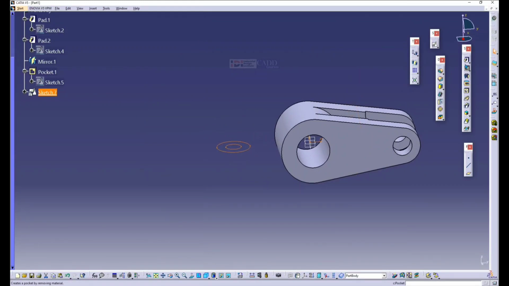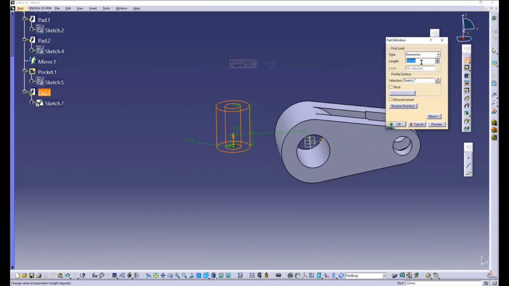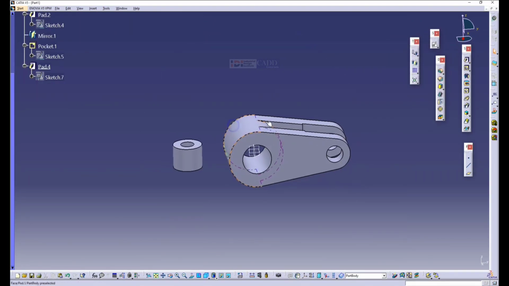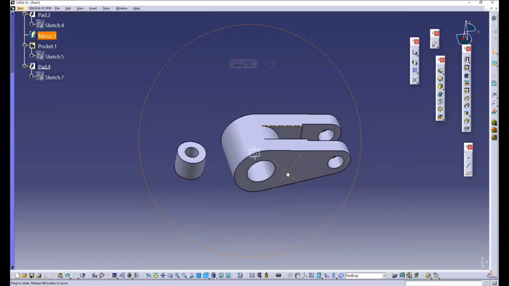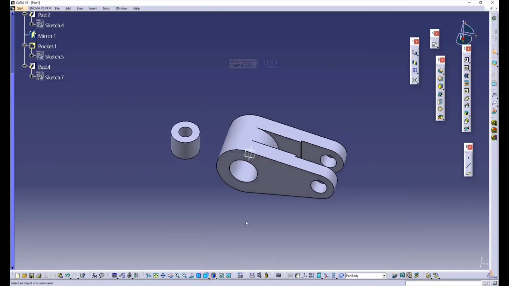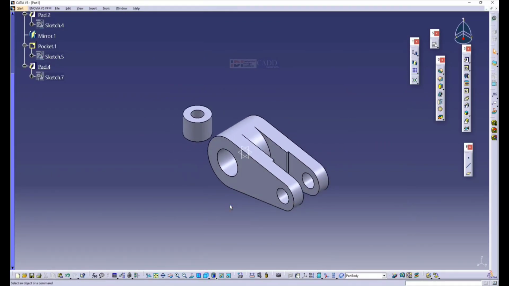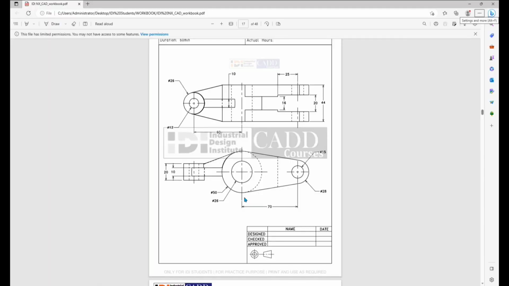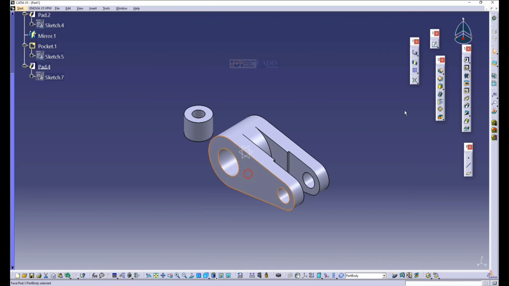I go for pad and make a thickness. 20 means half of it is 10. Mirror extend makes it 20. Right. Now let's understand. You can see from the top view, I want to give rib-like formations.